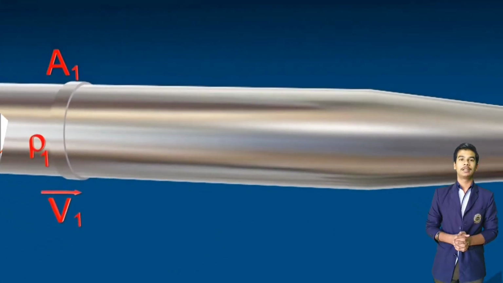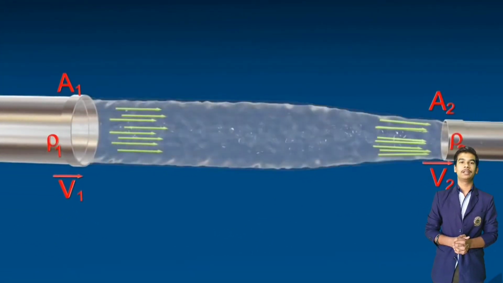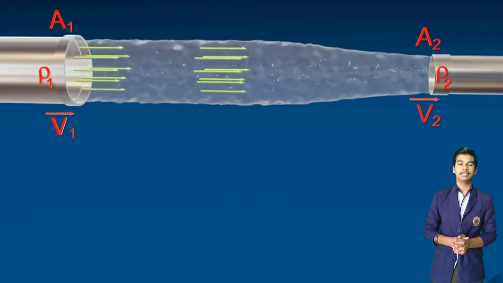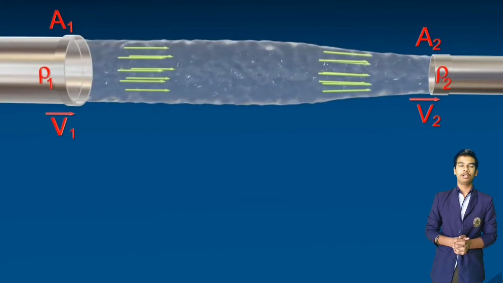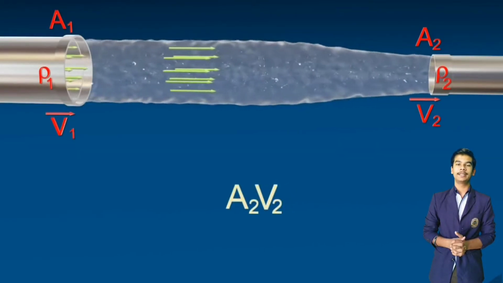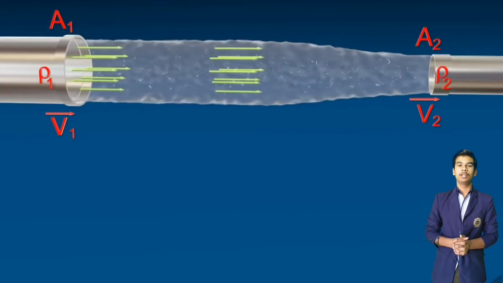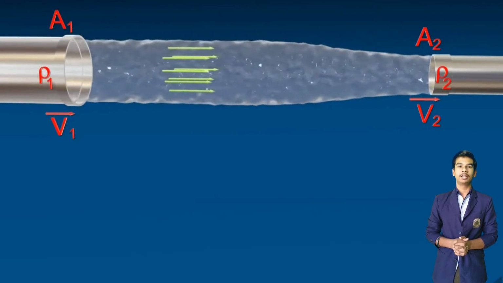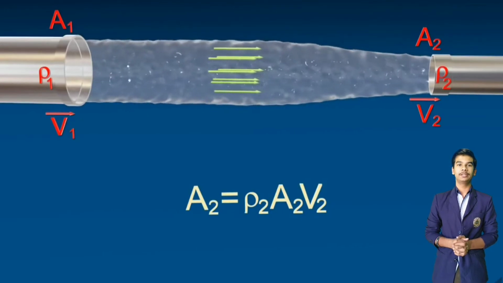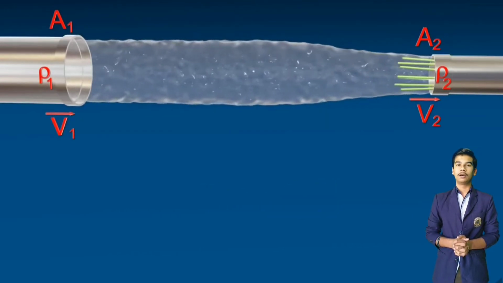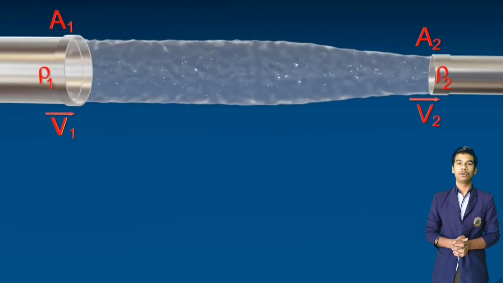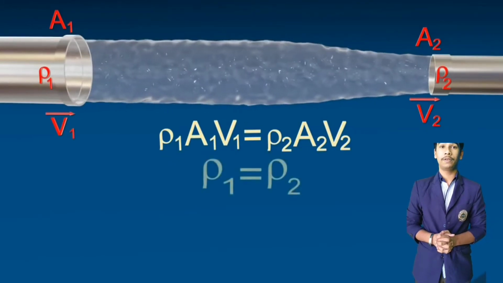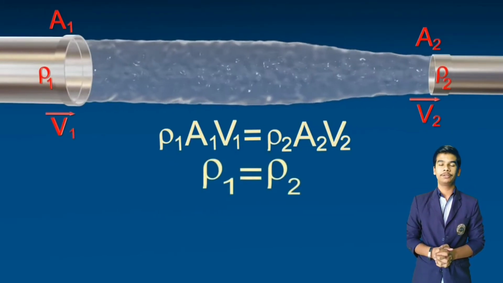Let us consider a situation. The fluid is moving through an area of cross section A1 and A2 respectively. The volume of liquid entering A1 per second is A1 V1 and the volume of liquid leaving A2 per second is A2 V2. Therefore, the mass of the liquid entering A1 is ρ1 A1 V1 and the mass of the liquid leaving A2 is ρ2 A2 V2. Now, assuming that there is no loss of fluid in the tube, our equation becomes ρ1 A1 V1 is equal to ρ2 A2 V2.